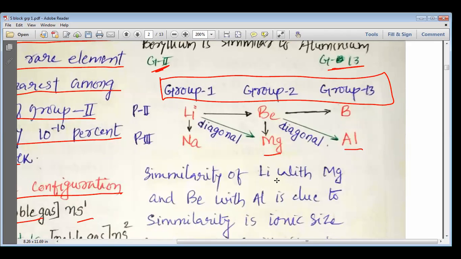Now, why does it happen? You should think of it this way, my dear students: if you go left to right in a period, the atomic radii decrease. If you go down the group, the atomic radii increase.